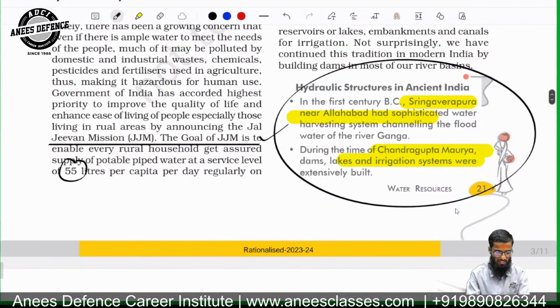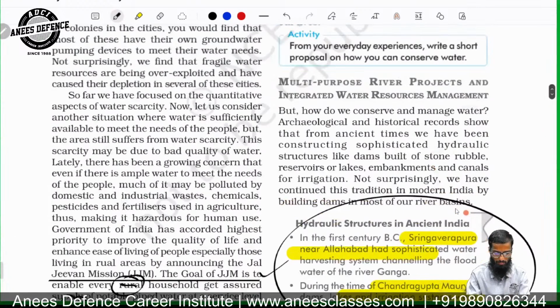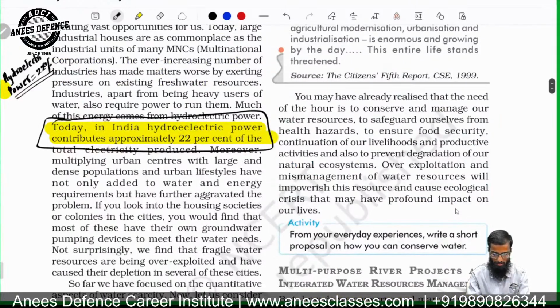So the goal of JJM is to enable every rural household. So it is not urban, okay, it's rural. To get assured supply of potable piped water, and almost 55 liters per capita per day will be provided. That is the goal of the JJM according to the Economic Survey.